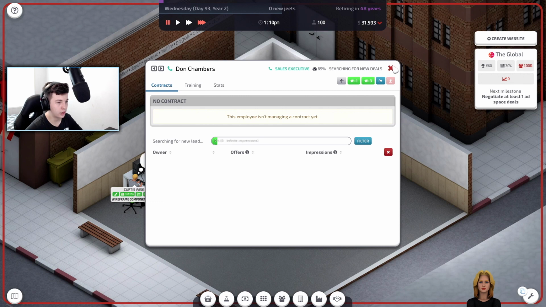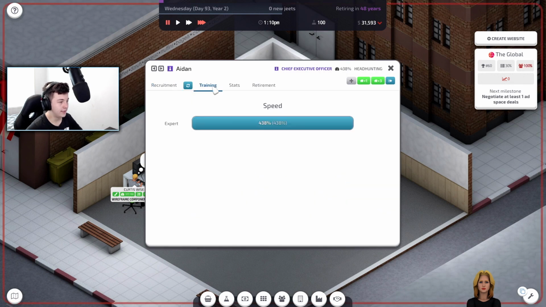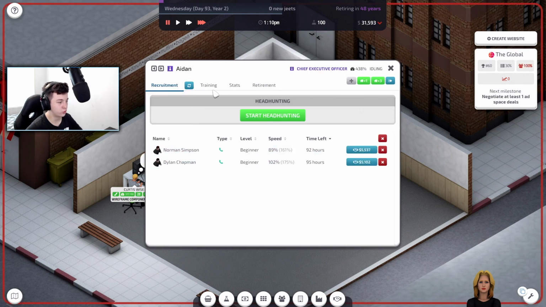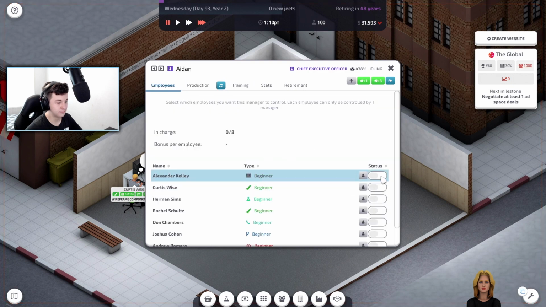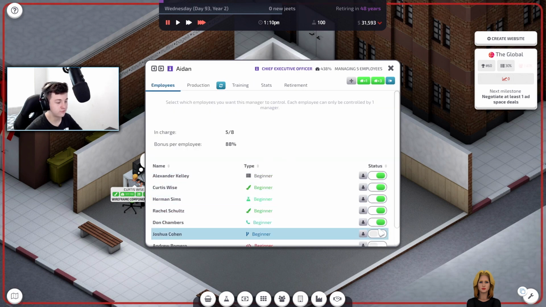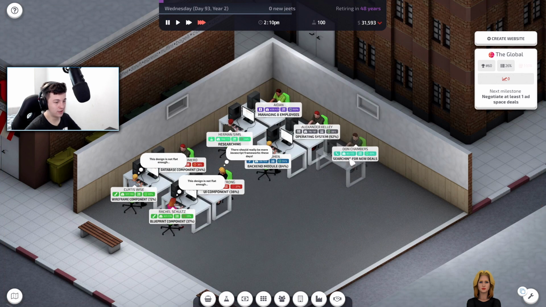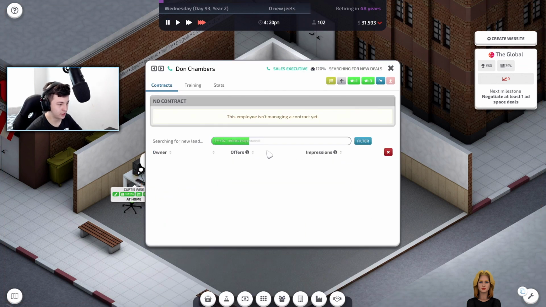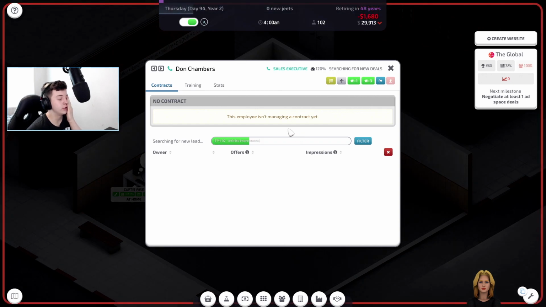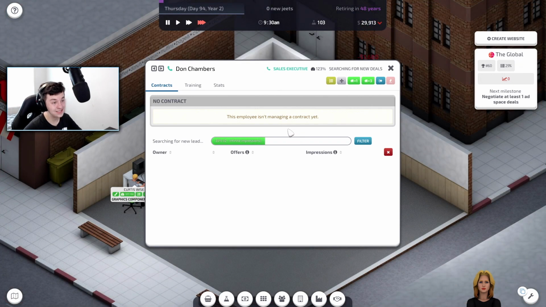So there we go. We're going to put Don in there. Aidan is going to go back into doing, not a recruiter. He's going to go back into being a manager. There we go. All right. Searching for new deals. This guy is going to be doing some research, and we're going to be doing text ads on our stuff. So we're going to slowly maybe start making money.